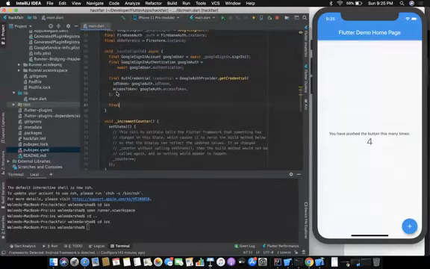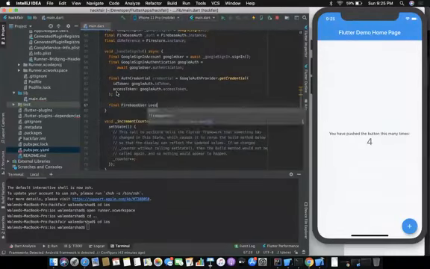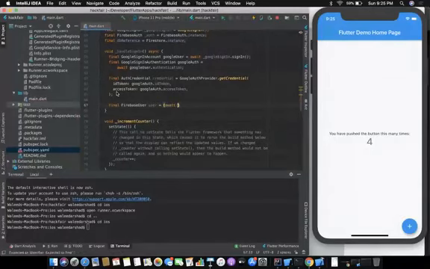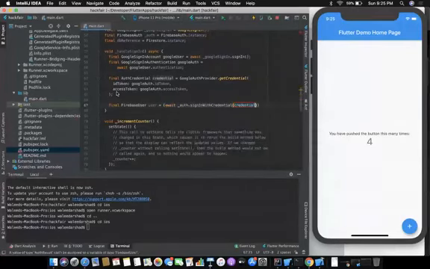Now we create the final Firebase user equals to await _auth.signInWithCredential, and we'll put credential here, and we'll say .user.